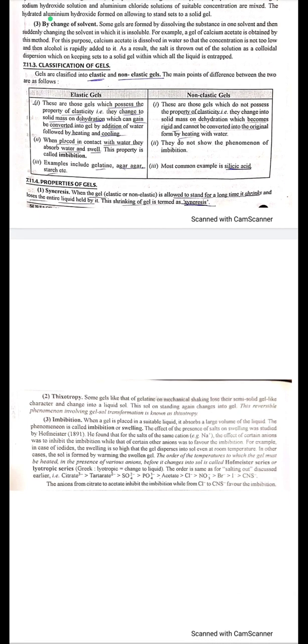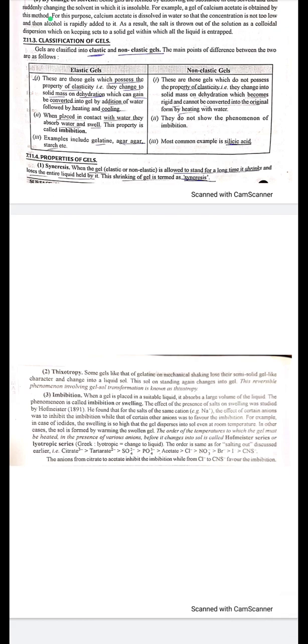Article 7.11.4 Properties of gels. First, syneresis. When the gel, elastic or non-elastic, is allowed to stand for a long time, it shrinks and loses the entire liquid held by it. This shrinking of gel is termed syneresis. Second, thixotropy. Some gels, like that of gelatin, on mechanical shaking lose their semi-solid gel-like character and change into a liquid sol. This sol, on standing, again changes into gel. This reversible phenomenon involving gel-sol transformation is known as thixotropy.